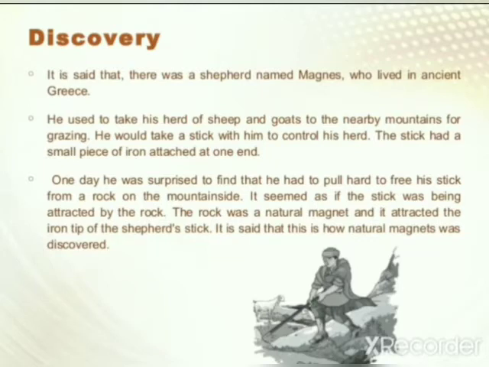One day he was surprised to find that he had to pull hard to free his stick from a rock on the mountain side. It seemed as if the stick was being attracted by the rock. The rock was a natural magnet and it attracted the iron tip of the shepherd's stick. It is said that this is how the natural magnet was discovered.